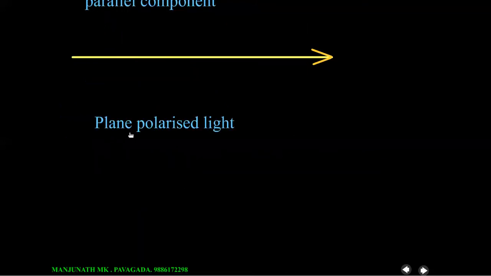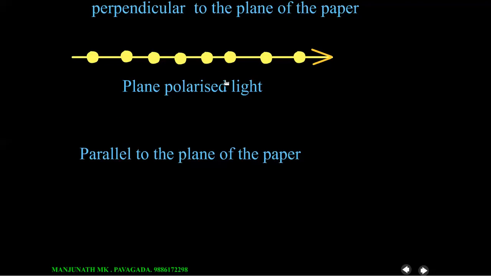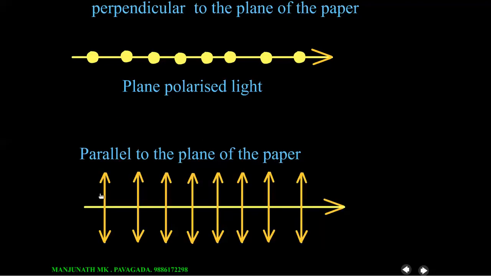So now consider this one. If light is represented only by dots, it means vibrations are present only in a plane perpendicular to this screen, and this is plane polarized light. Suppose the light is represented by only parallel lines or parallel components, here vibrations are present only in the plane parallel to this screen. This is also a representation of plane polarized light.